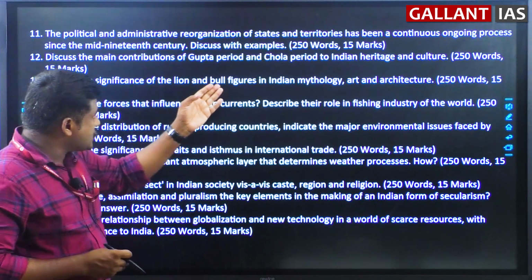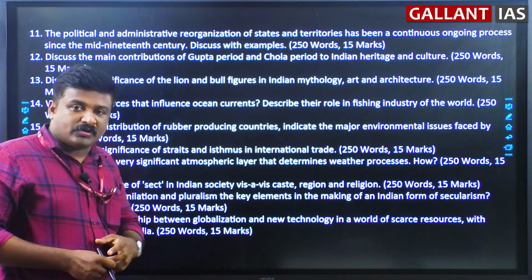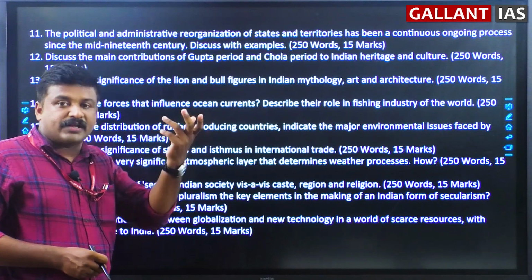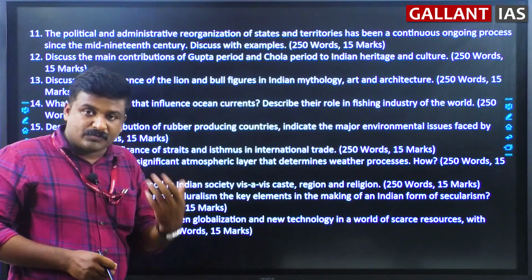Discuss the main contributions of the Gupta and Chola era to Indian heritage and culture. That's again very important. Gupta is regarded as the golden age. Discuss their contributions to Indian art and culture, and Indian culture and heritage.